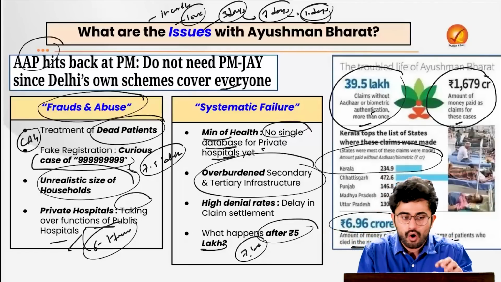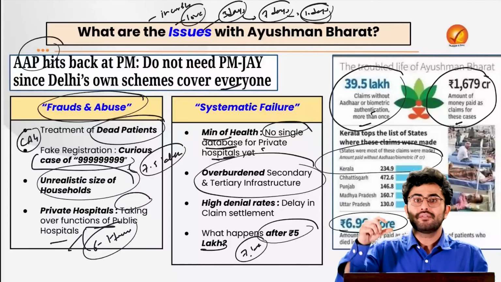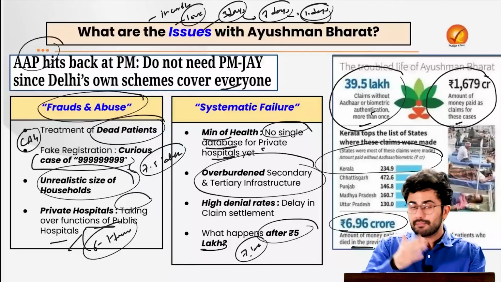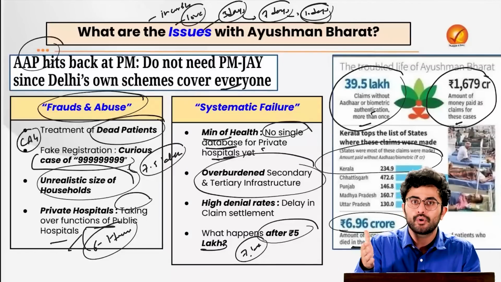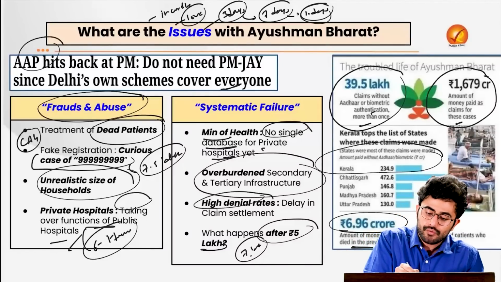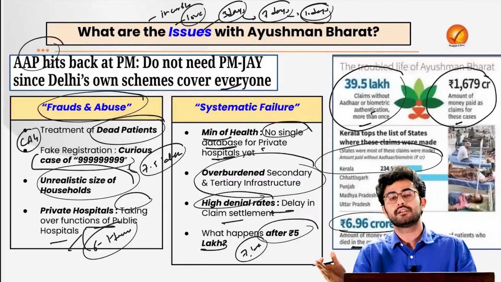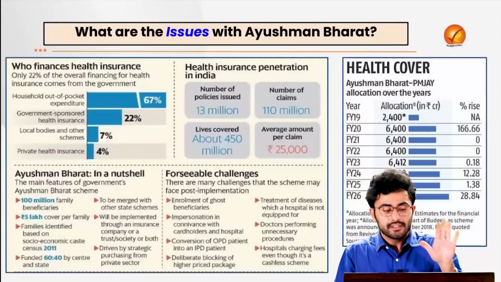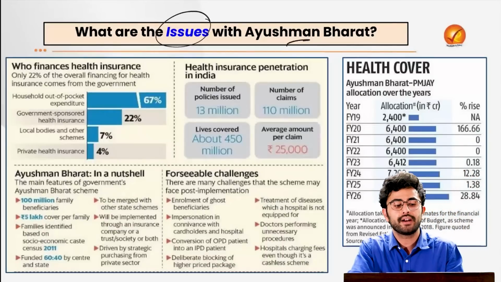And because of these fraudulent issues, there is a kind of denial of claims by the government as well as various insurance agencies, because many people do not have proper documents to show that they belong to, let's say, below the poverty line, and that is leading to high denial rates. Thus, various hospitals are denying the patients altogether, right? Thus, to tackle all of these issues, several steps are required.